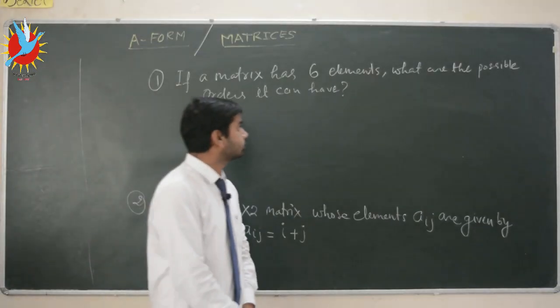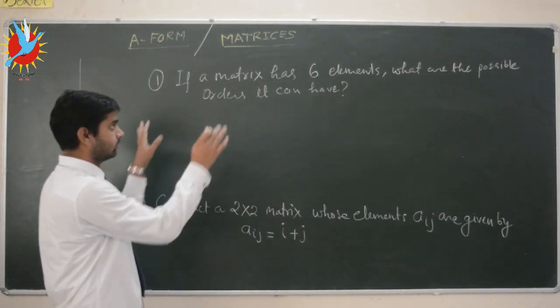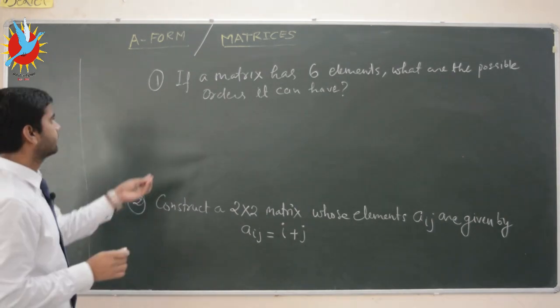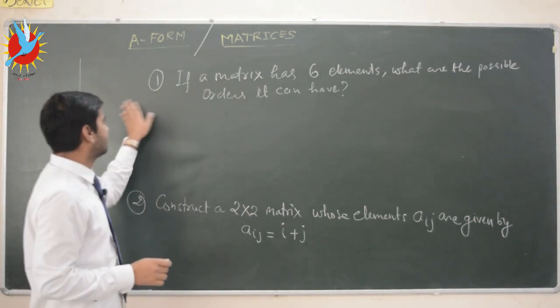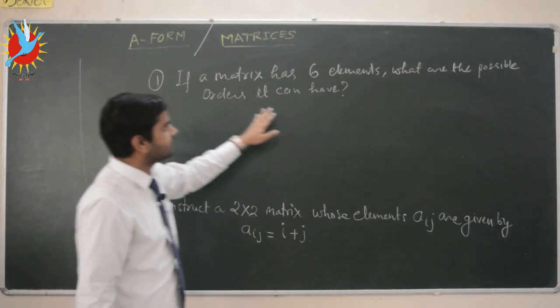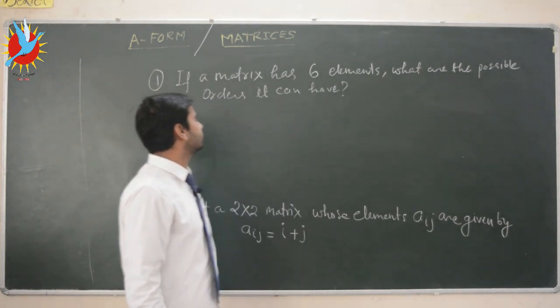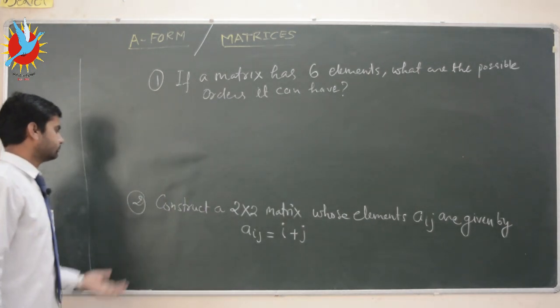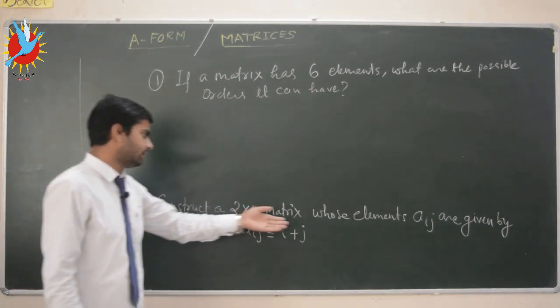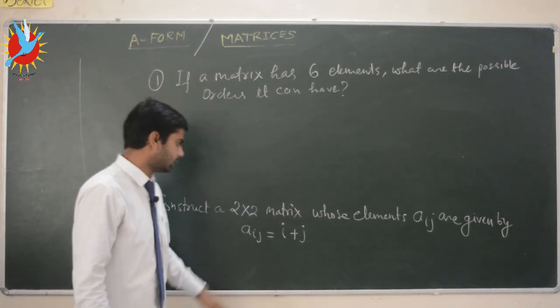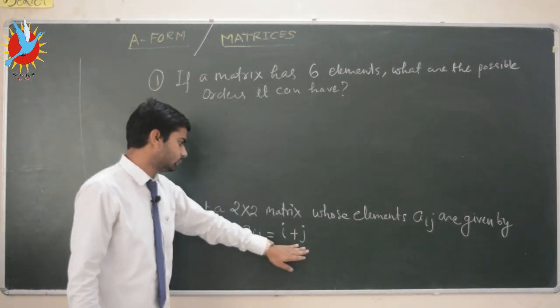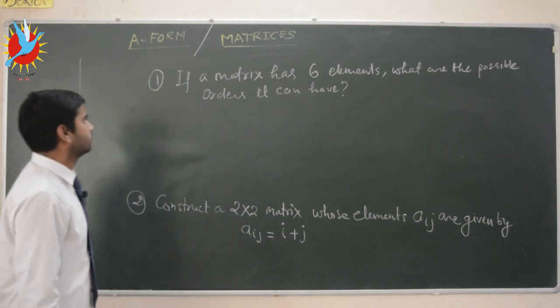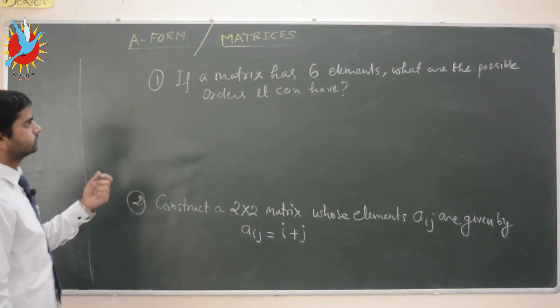So here we have 2 questions based on the concept we have discussed. So the first question is: if a matrix has 6 elements, what are the possible orders it can have? And question 2 is: construct a 2 by 2 matrix whose elements Aij are given by Aij equal to i plus j. Okay, so we will solve the first question first.